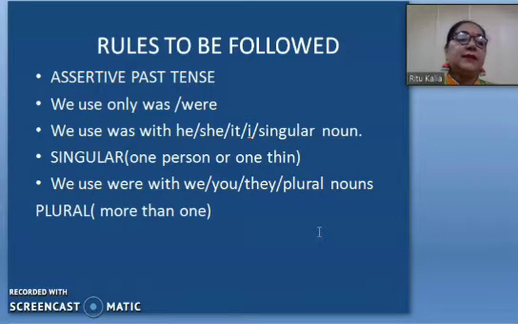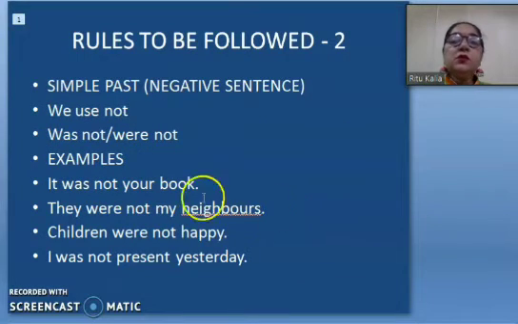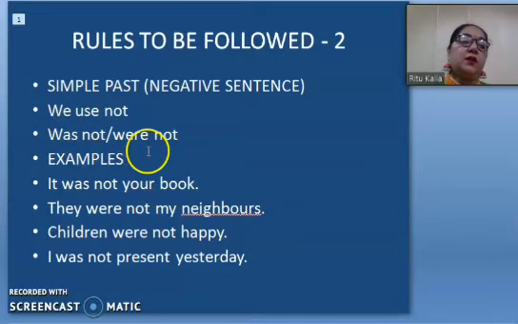Now we come to the next rules to be followed, right? Now the simple past tense, that was the assertive, means something positive was being done, but here something negative is being said, so we are using not. Negative means not. Here how are we going to use it? Was not, were not. Was not with the singular, were not with the plurals.